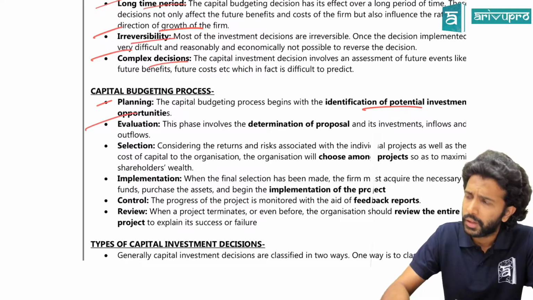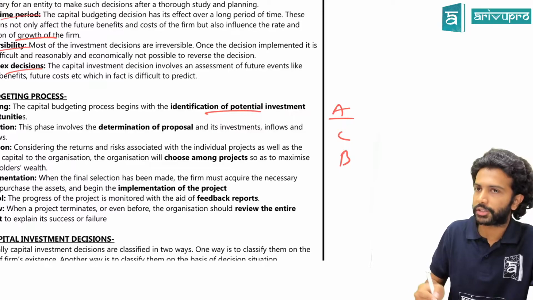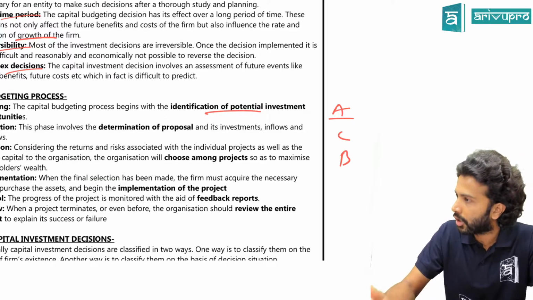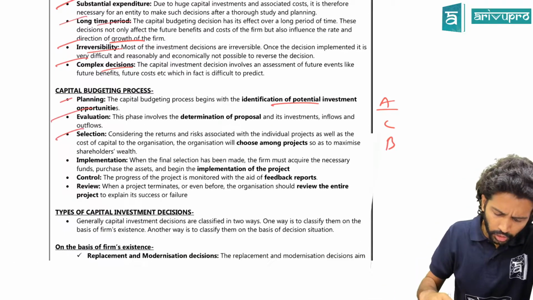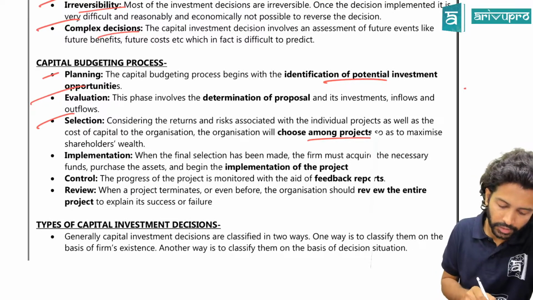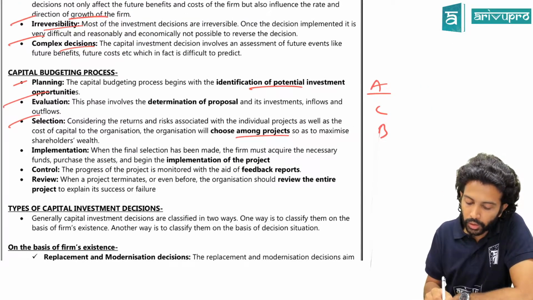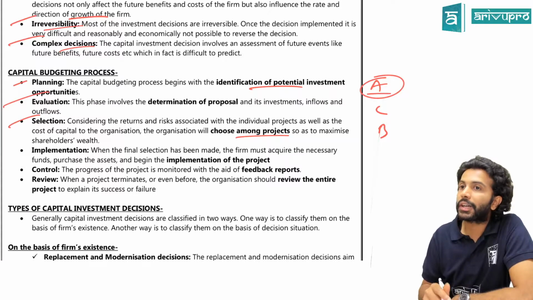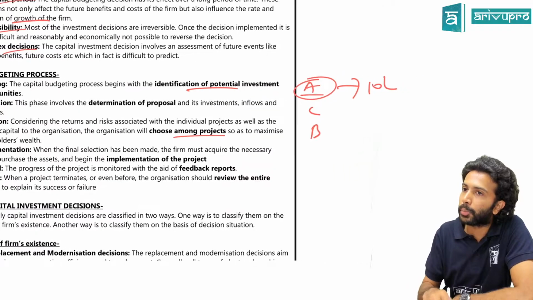Self-explanatory, yes or no? Okay, third one is selection. Like this, you evaluate each project. You do the cost benefit analysis for each project. Whichever fits your criteria, you select it. So that's the selection side: you do the cost benefit analysis and eventually do the selection. After selection, you implement it. Let's say you want to go for project A. Project A will require a certain finance. Let's say project A requires an investment of 10 lakh rupees.